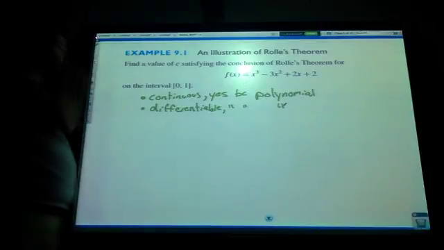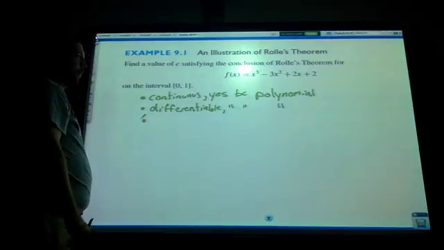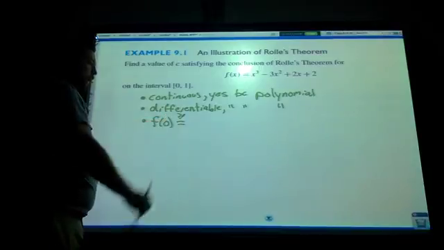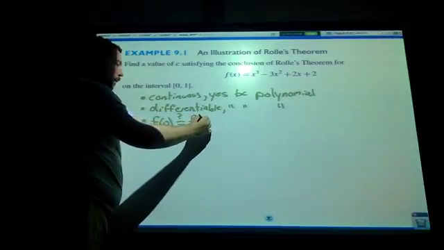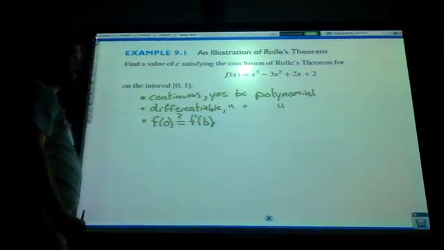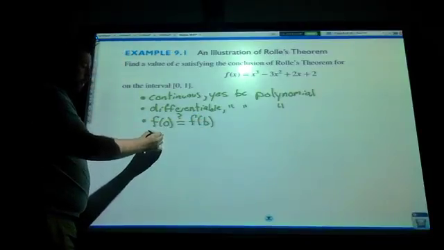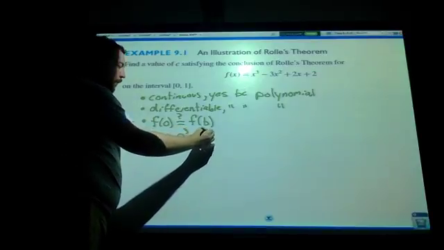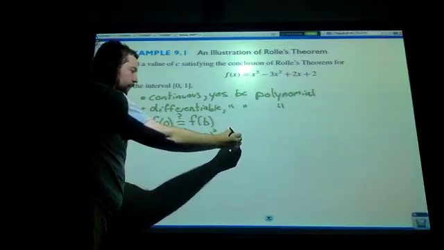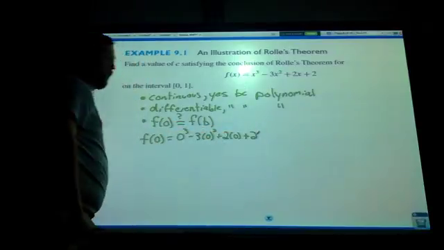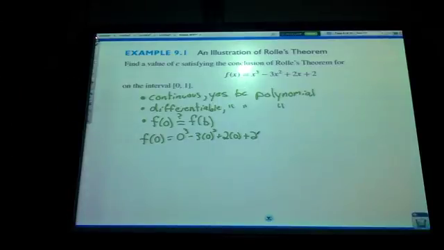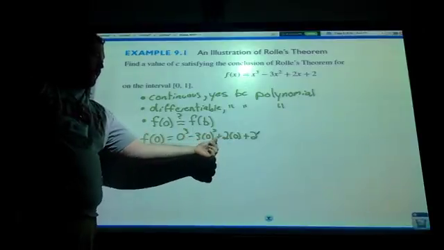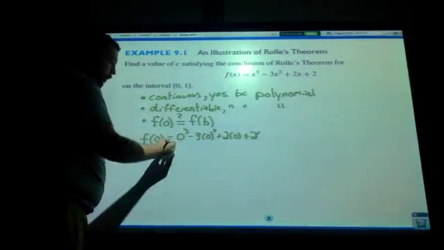All right, and finally, does f of A equal f of B? So does f of 0 equal f of 1? You're going to have to test that out. Well, what is f of 0? f of 0 turns out to be 0 cubed minus 3 times 0 squared plus 2 times 0 plus 2. You can do that quickly because the first 3 terms cancel out: 0, 0, 0, and 2.